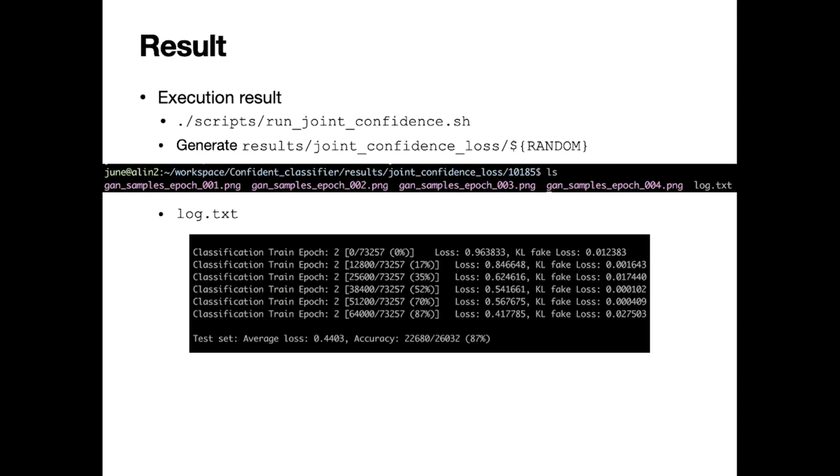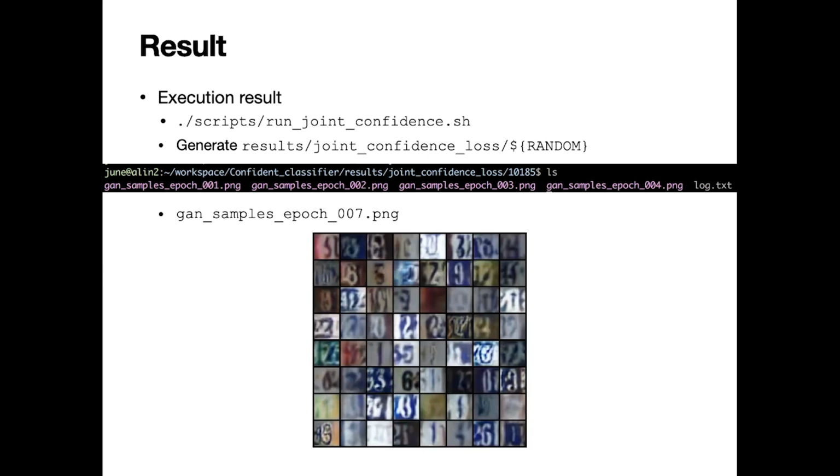If you run the script, you can find a folder generated under the results directory. There is a log text file where the training procedure is logged, and JPEG files that the GAN generated for each epoch. And this is the end of this tutorial.